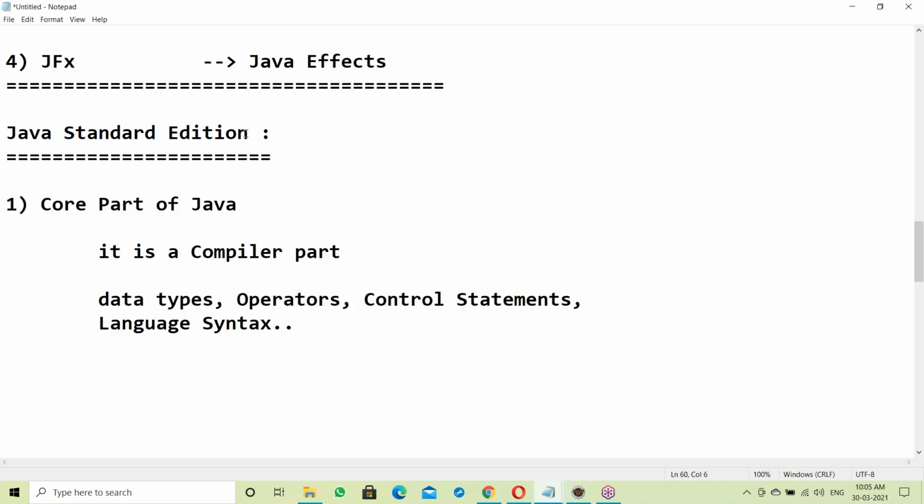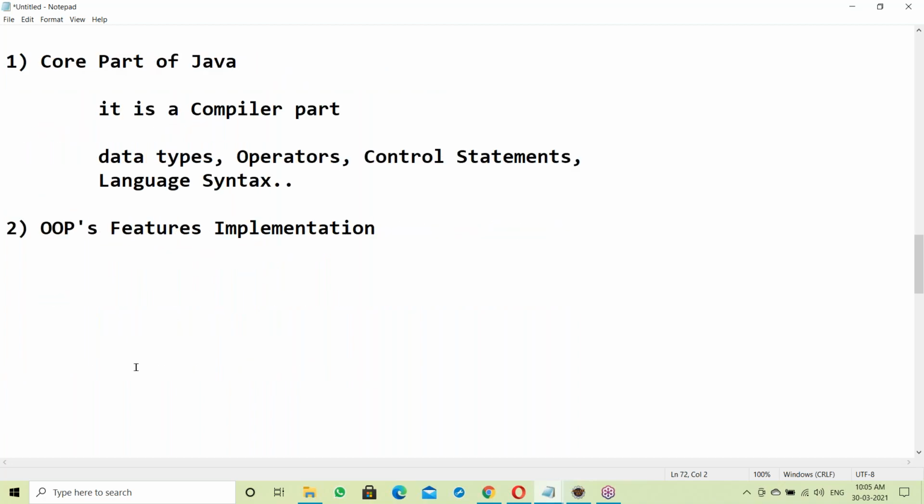It's a standardization. Yes, complete SE. You are going to learn this in our course. So this is next. First the core part of Java. After that, next OOPS features implementation. Yes, implementation of OOPS features.